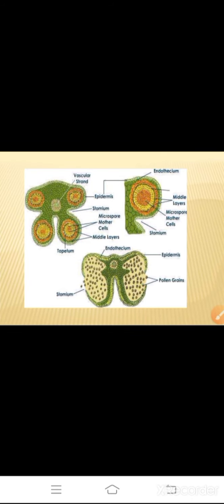Between both the lobes, there is a layer of connective sterile tissue which does not participate in the reproductive process. It is called connective tissue. What you see in the middle here is the vascular strand, the connective tissue. It does not directly help in reproduction in any way, but it is a structure. The area between the microsporangia and the outer layer is called the anther wall, which is made up of 4 layers. Epidermis is the outermost layer which helps in protection. Endothecium: this layer has arranged cells which have callose thickenings. Callose thickenings means fibrous thickenings.